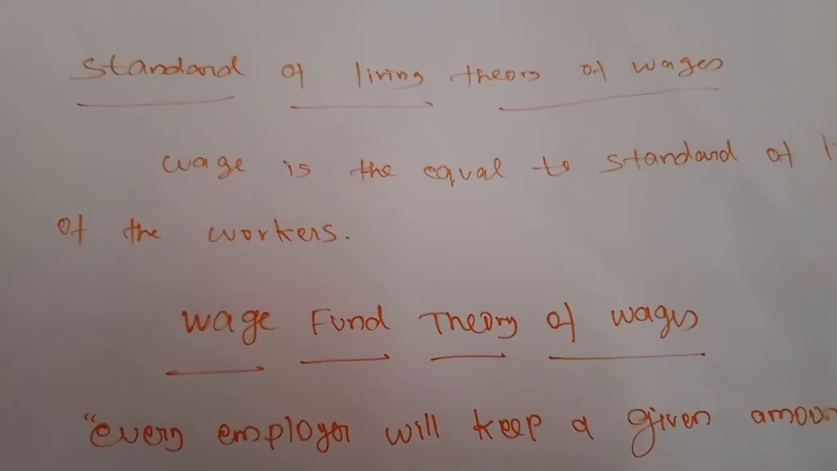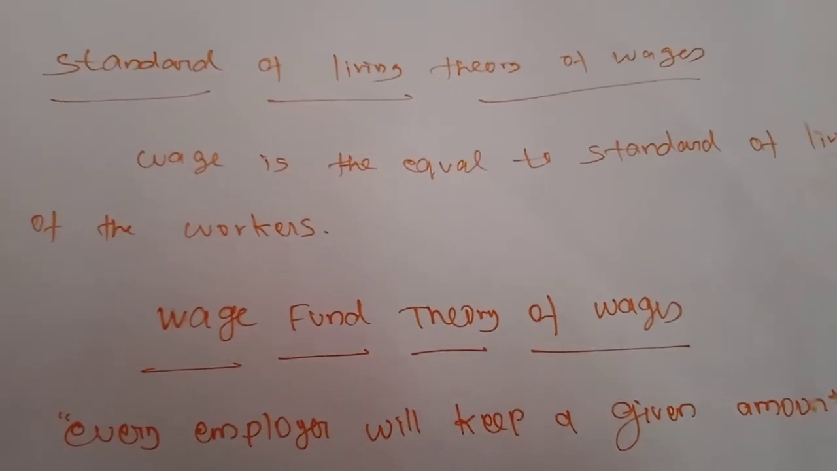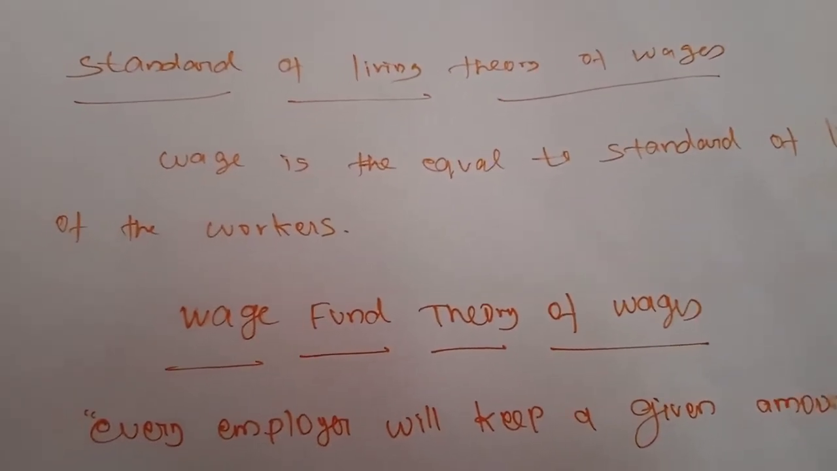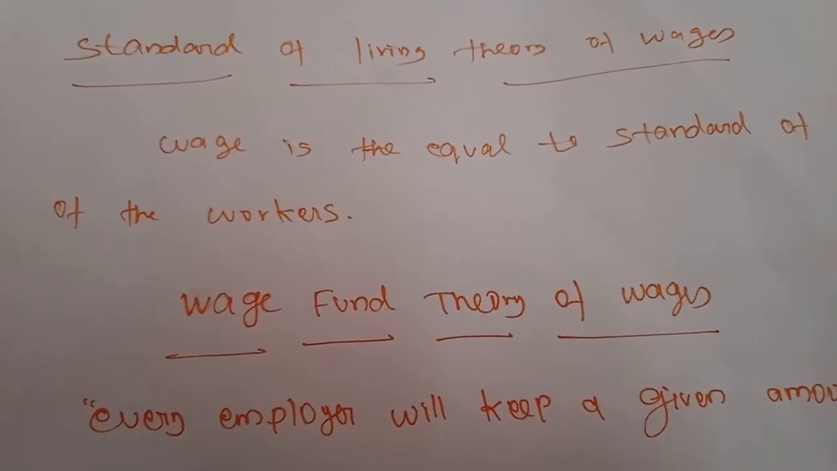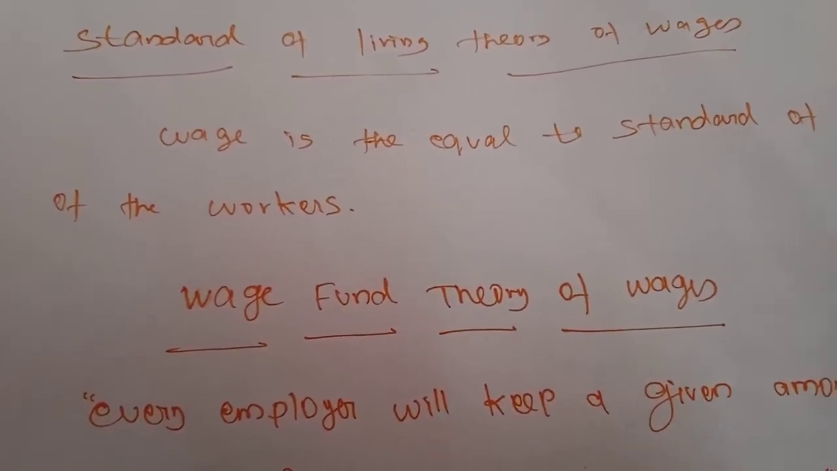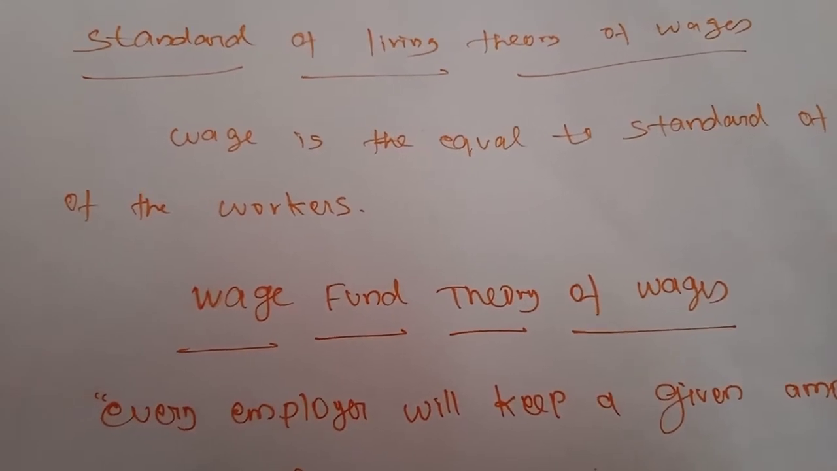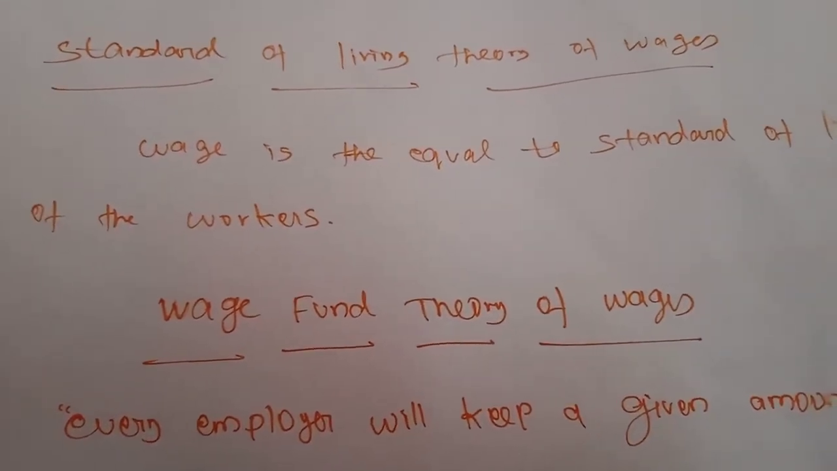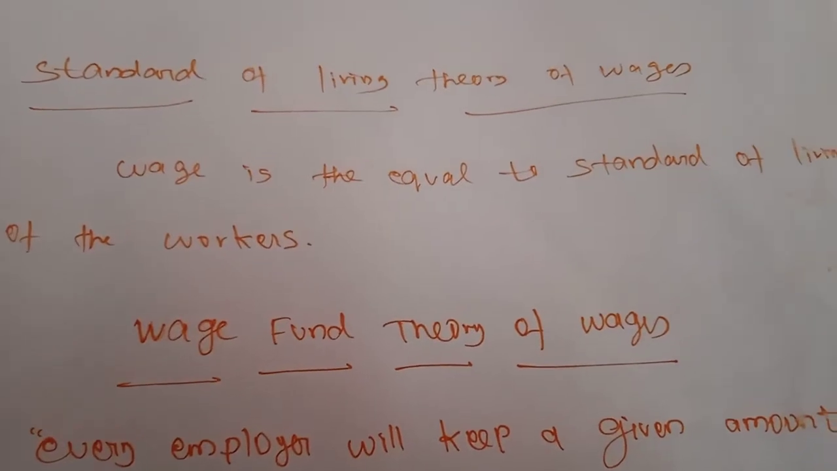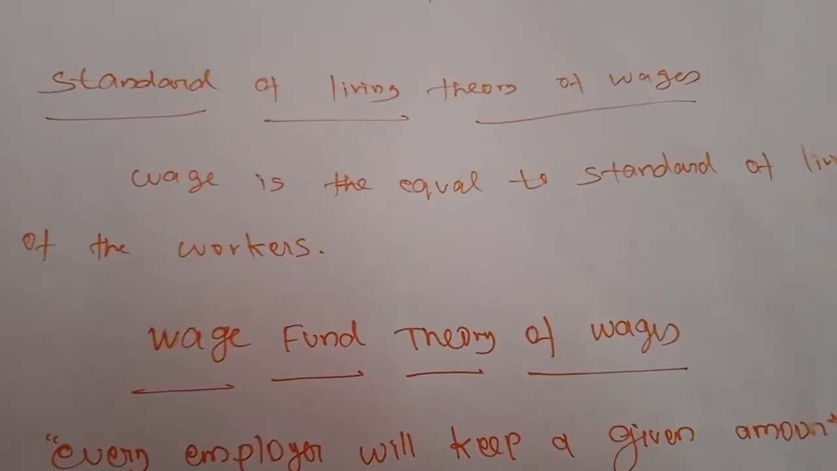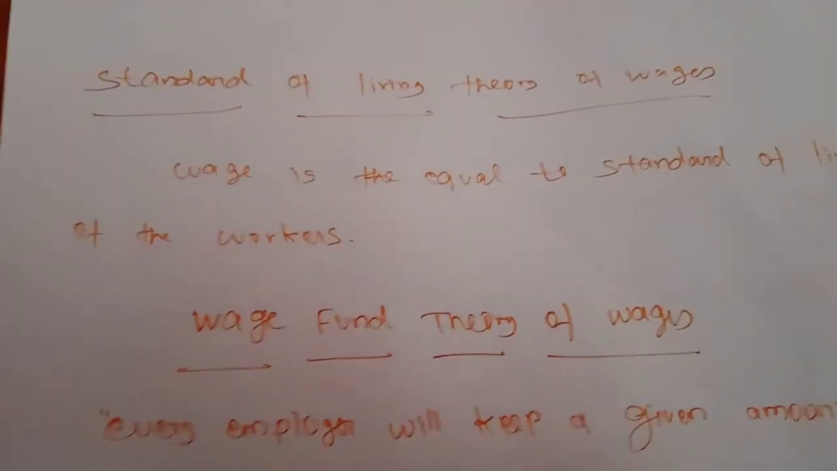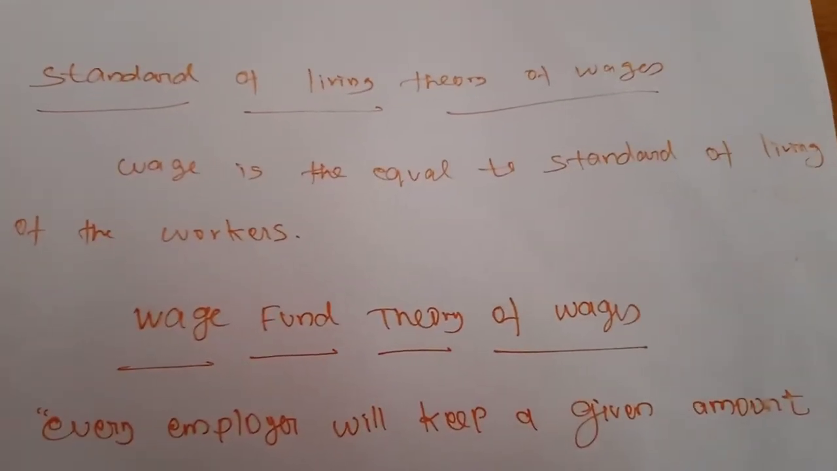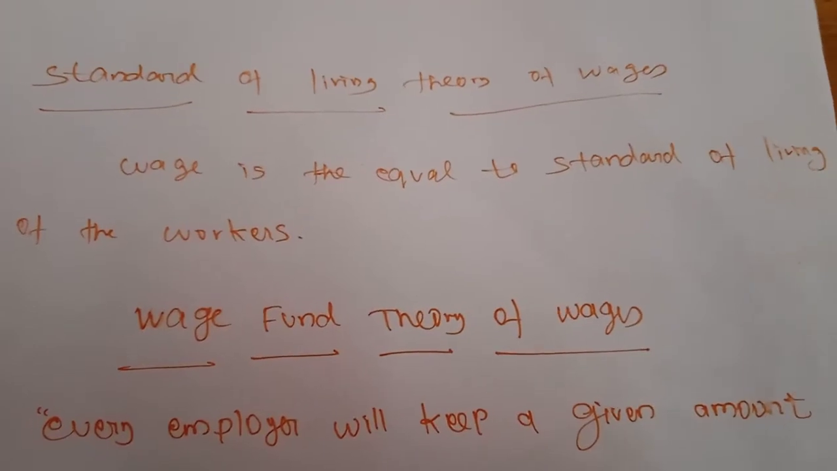So this theory also has a criticism. What is the criticism? According to this theory, the standard of living determines wages. But in actual practice, the wages determine the standard of living. This theory told us the standard of living determines the wages. Okay, but normally which one determines the standard of living? The wage rate only determines the standard of living.